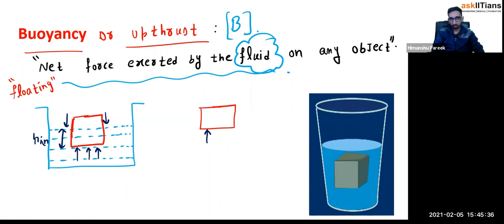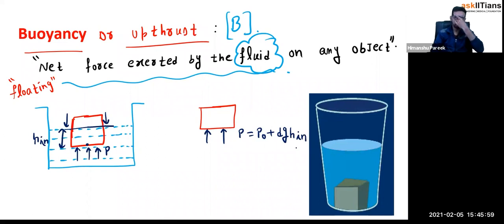So this pressure must be some value P. This is the surface. When you go H in depth below the surface, the pressure is P equal to P naught plus d g H in. Only the inside height I'll take. I'll not take the entire height.